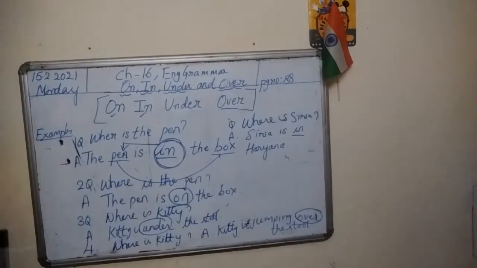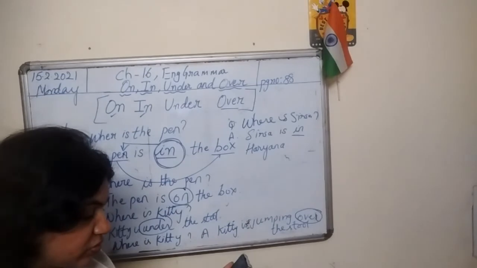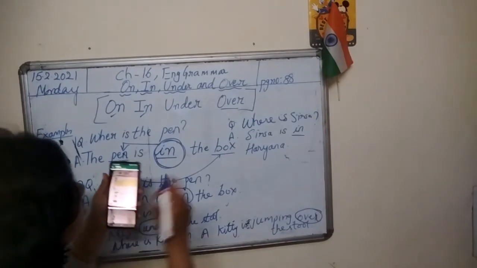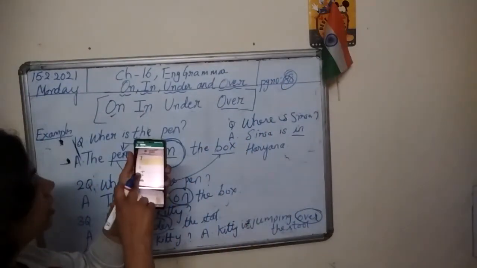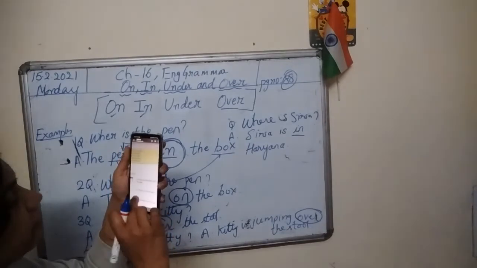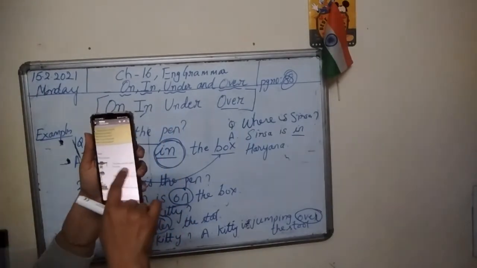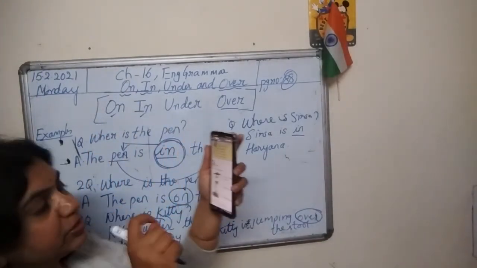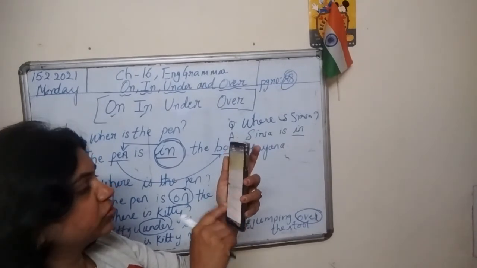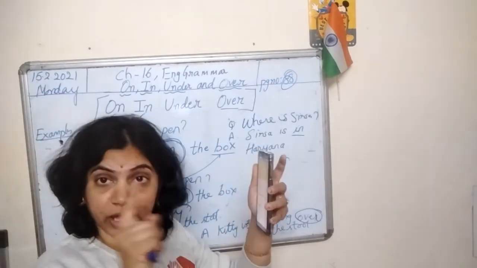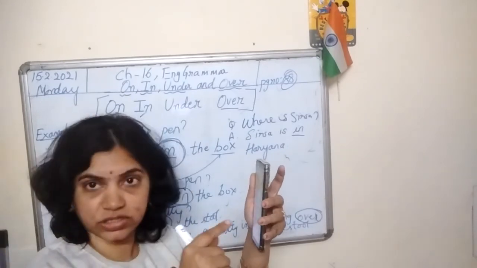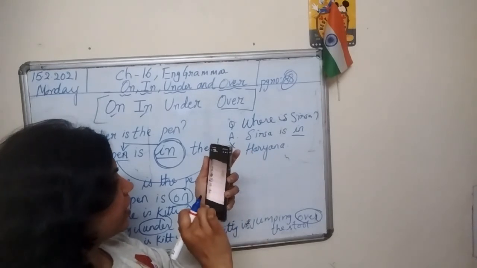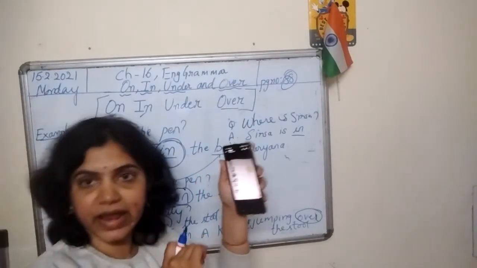We'll continue with the exercises, children. If you have understood this topic of prepositions, I request you to read page number 88. Look at these pictures. The vase is on the table. The ball is under the table. You will clearly know the position of the things. Please go through these sentences along with the pictures. You need to observe the picture a lot, and understand the preposition. And let's see tomorrow page number 89.